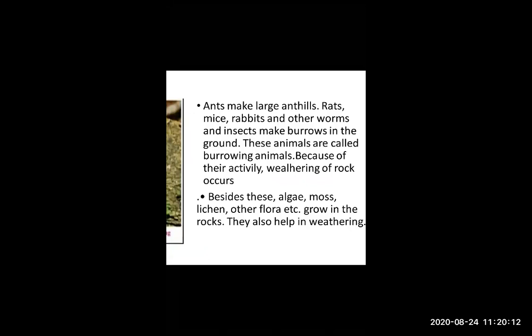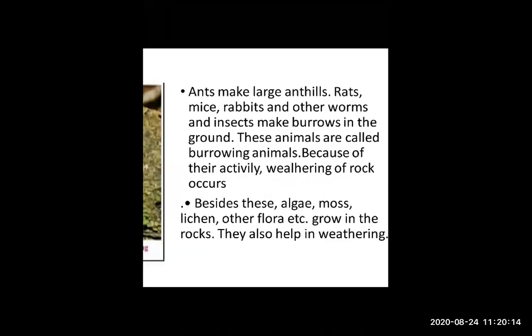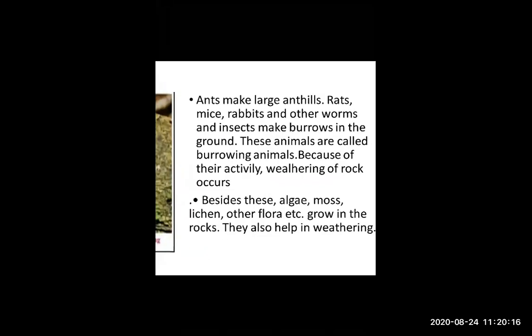Because of this activity, weathering of rocks happens. Ants make large ant hills, and rats, mice and rabbits make burrows in the ground. All these animals are called burrowing animals, and because of them, weathering of rocks happens.